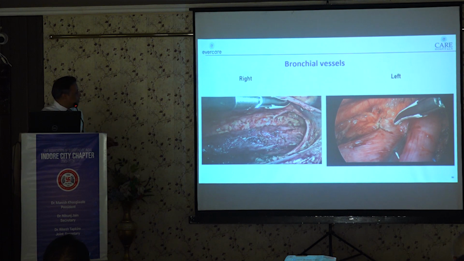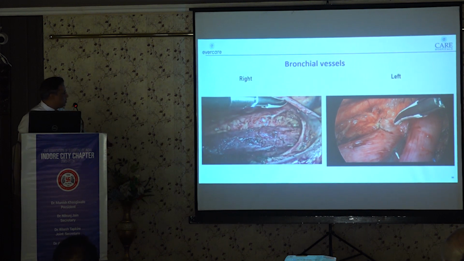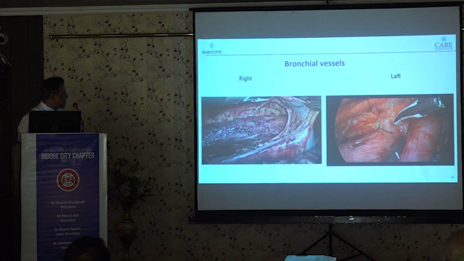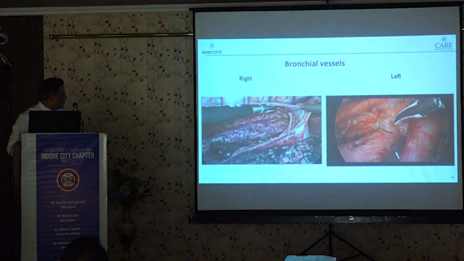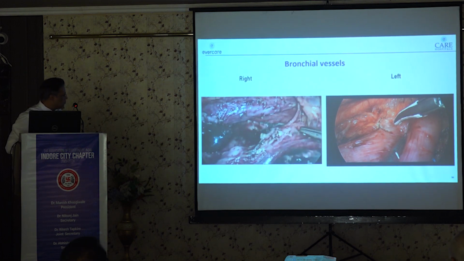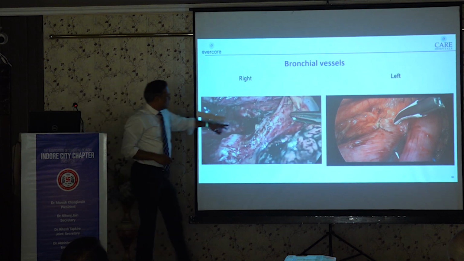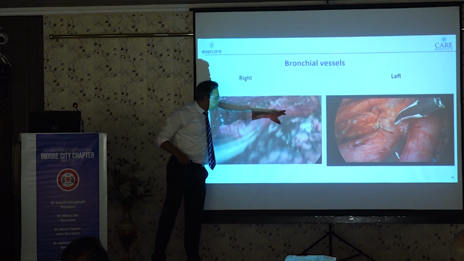On the other side, on the left side, we will have one as well. So this is the right bronchial vessel. You can see it here. That is the right bronchial vessel.